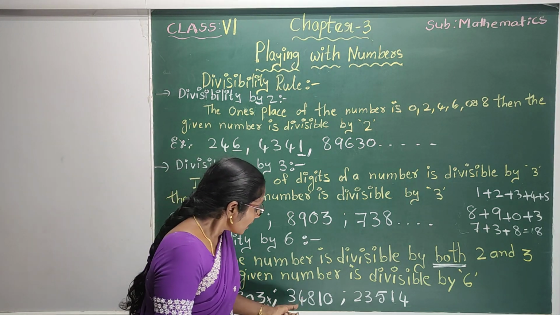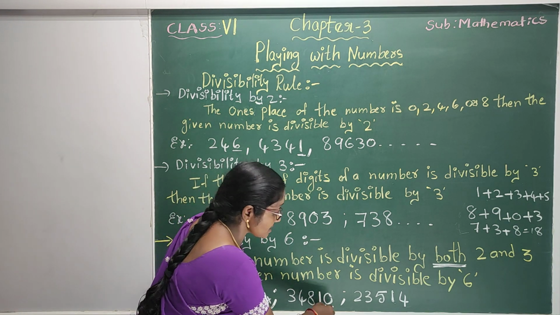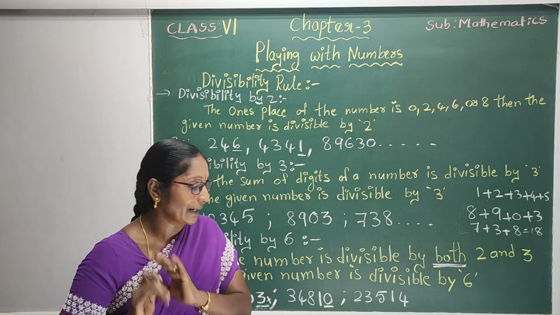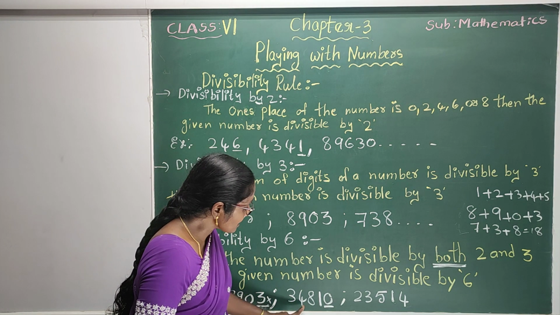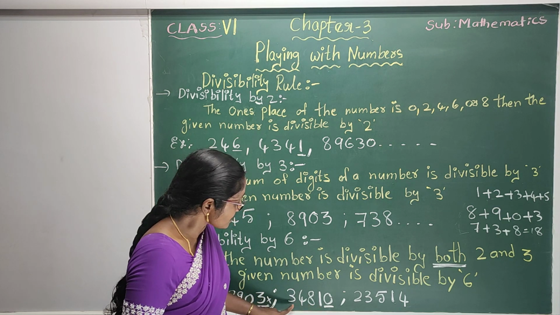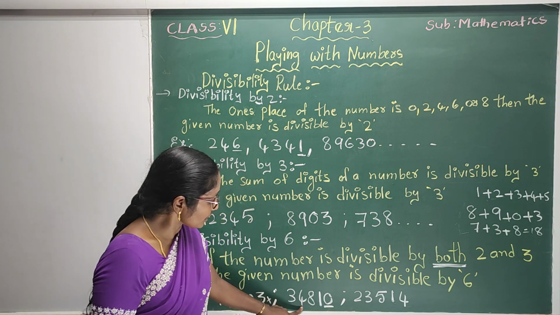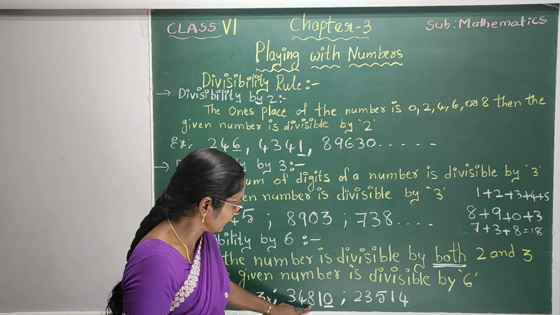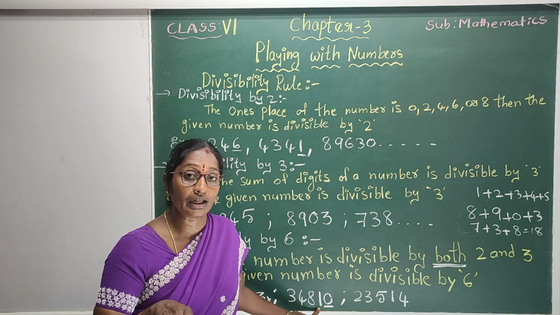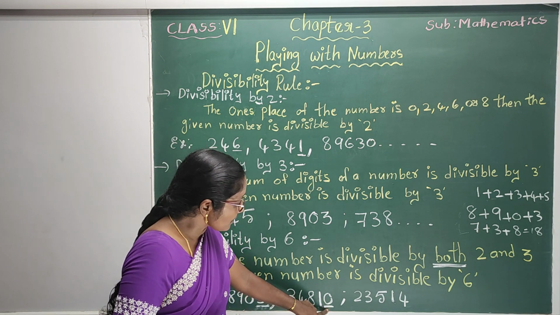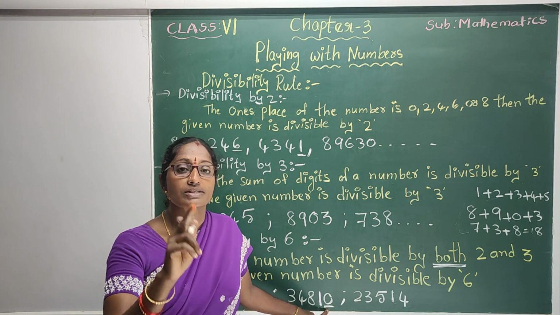Okay. Next, 34,810. Here the last digit is 0. It is divisible by 2. Now we will check the sum of its digits. 3 plus 4 plus 8 plus 1. What is the answer? 3 plus 4 is 7. 7 plus 8 is 15. 15 plus 1 is 16. 16 is not a multiple of 3. So, it is divisible by 2, but it is not divisible by 3. So, it is not divisible by 6.